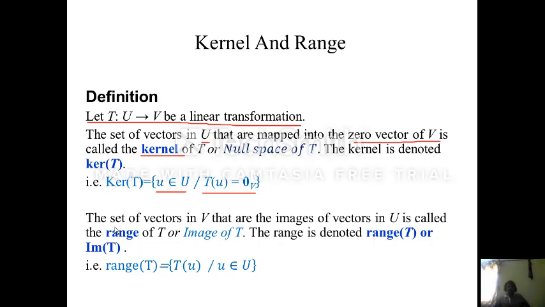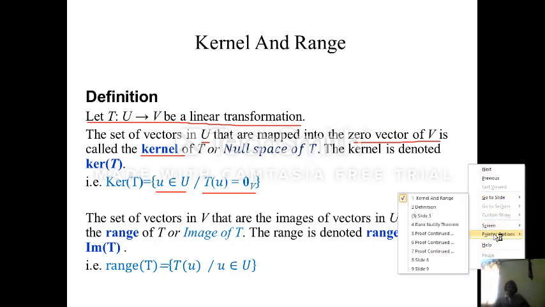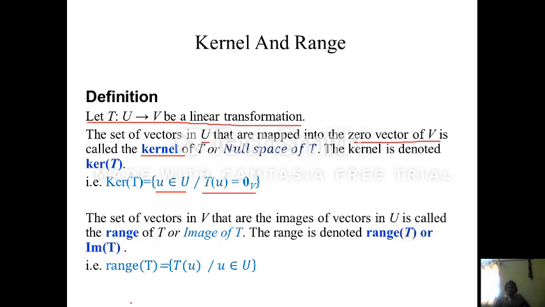The range of a linear transformation, or image of a linear transformation, is the set of all vectors Tu, where u belongs to U. So this is also called the image of a linear transformation or range of a linear transformation.